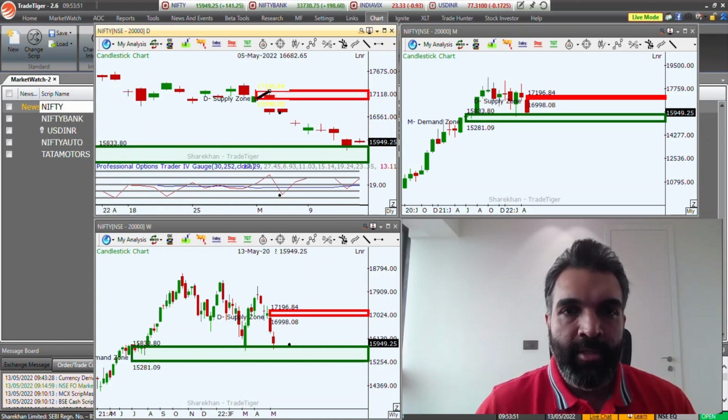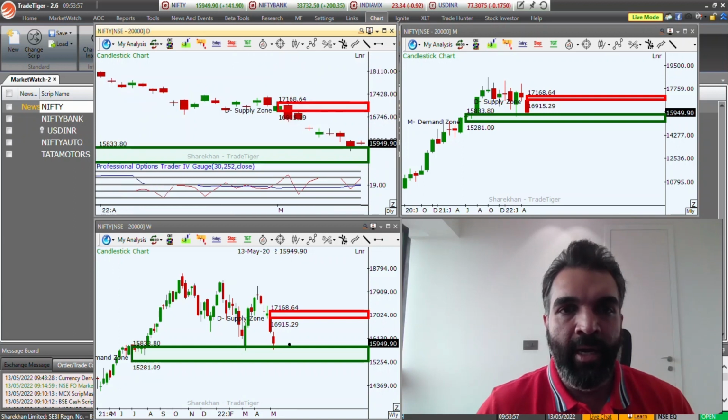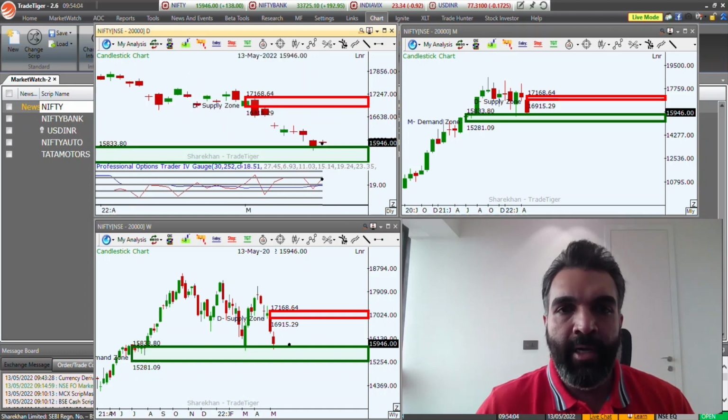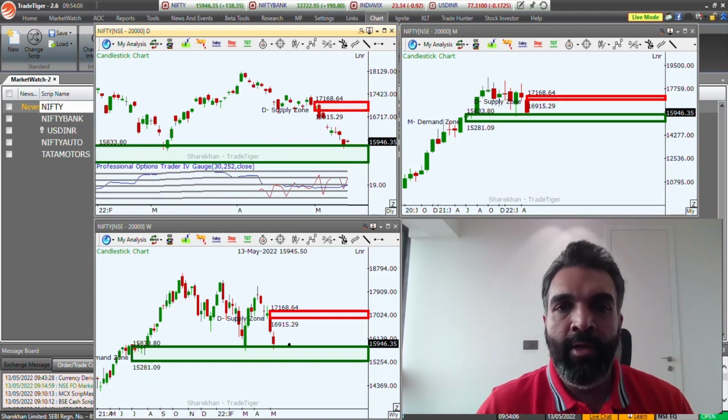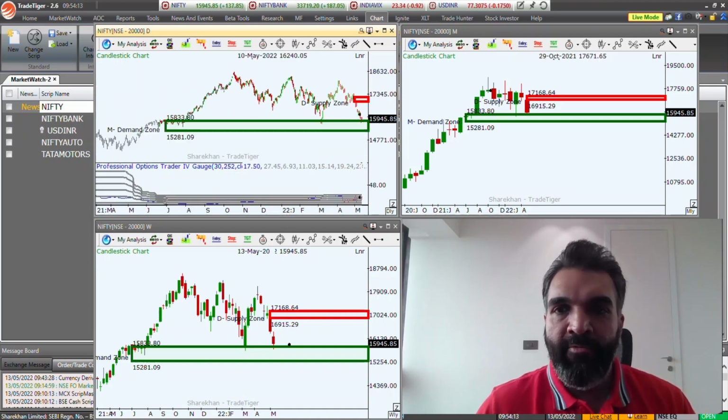I'm just going to plot this level once again clearly for you all. This is the area which is 16,900 odd levels, and we could see a bounce coming into the market around these levels. In case the market decides to go further down, then obviously there will be new supply zones created, right? But right now we are more or less in a higher time frame demand zone.